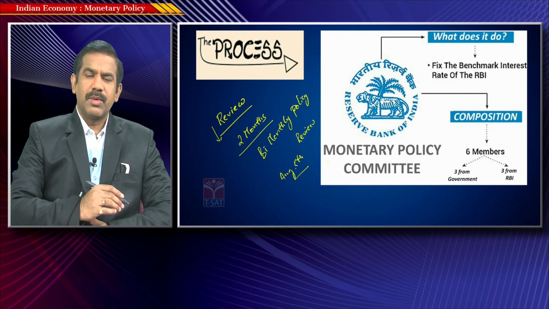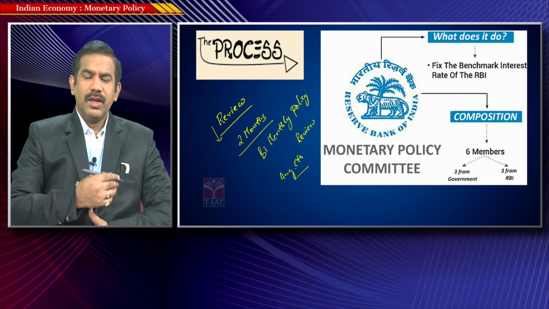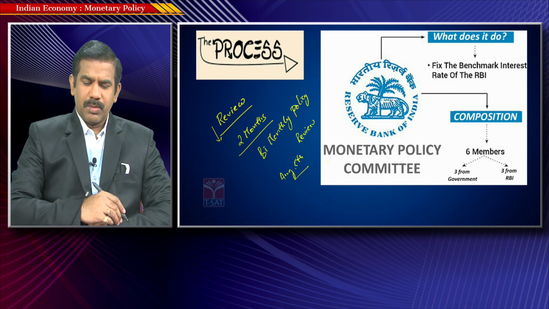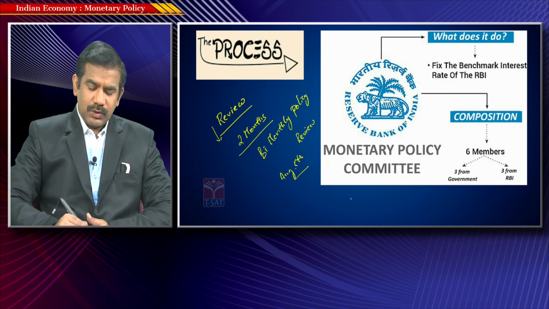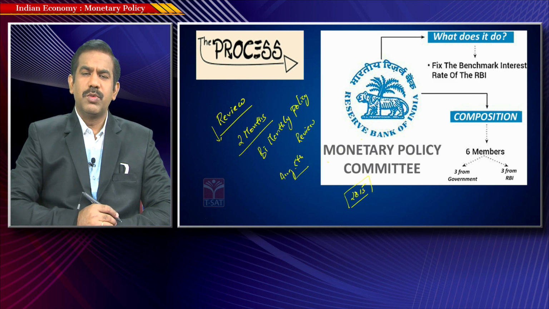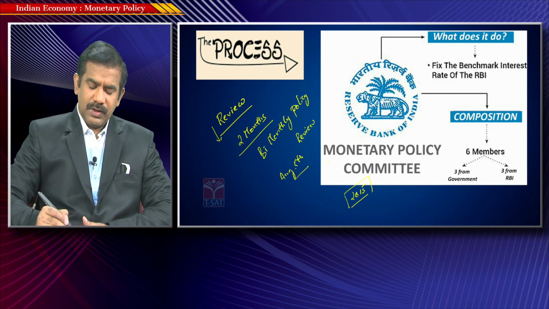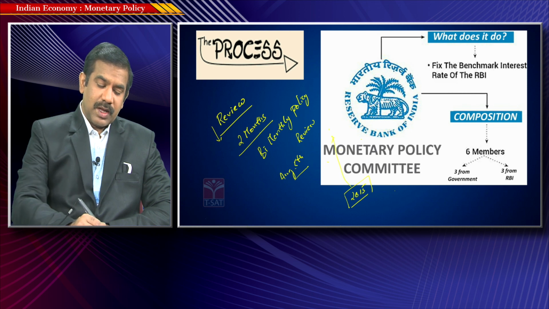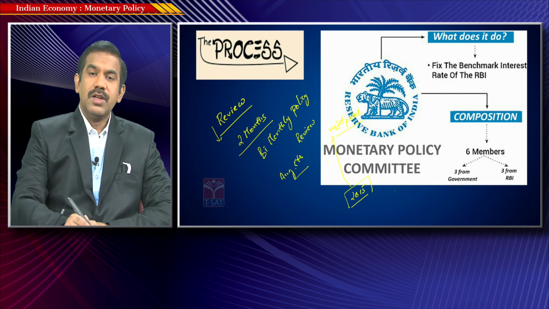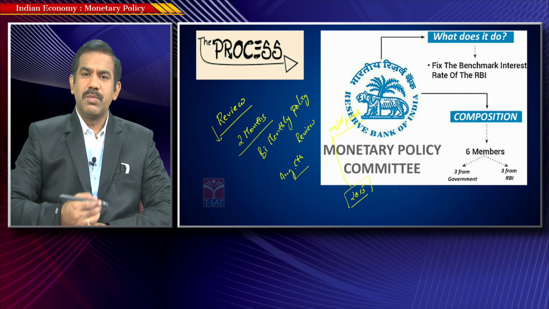It's not necessary that the RBI has to do the review only once in 2 months. If it is required, the RBI could make a change in policy at any point of time based upon the situation in the economy. Until 2015 in India, the decision of changing the policy rates used to be completely within the control of the RBI governor. But since 2015, in fact since the time Mr. Urjit Patel became the RBI governor, we have a change in the way the policy is formulated, implemented and reviewed.